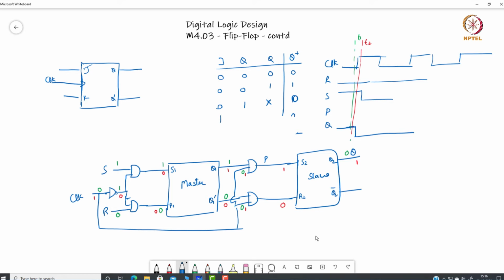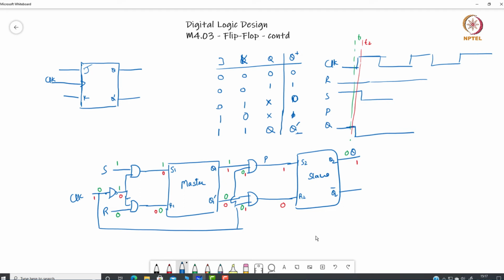When J is 1, K is 0, the output is 1. When both of them are 1, then the output is the inverted output of the previous state.